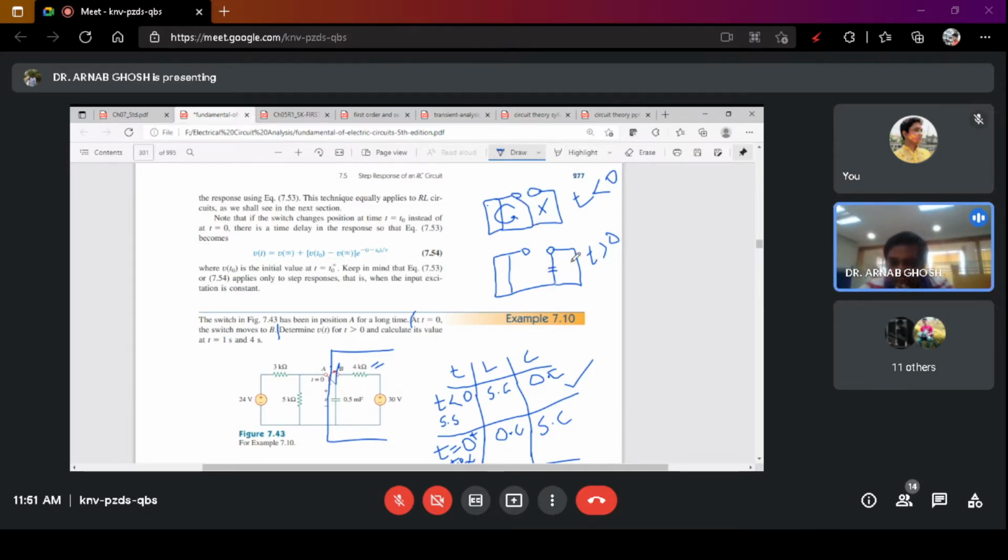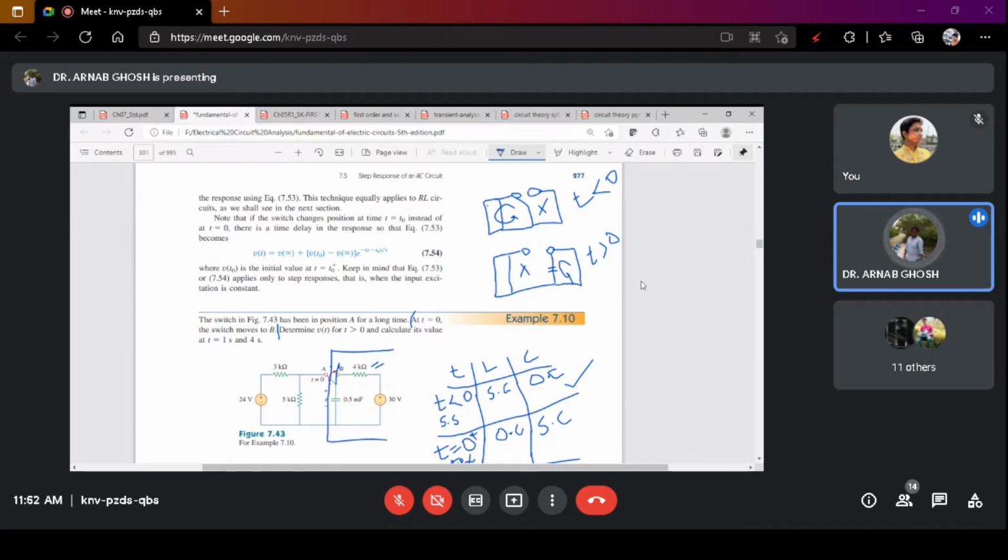Now in this portion, this is your closed loop. This is the only closed loop that you are having. Is this a closed loop? This is not having any terminal, this is not having any junction point. So this is an open circuit, so there will be no current flowing through this. So you are just having this part as the flow of current or the closed loop. Do you get it? Yes, sir, got it.